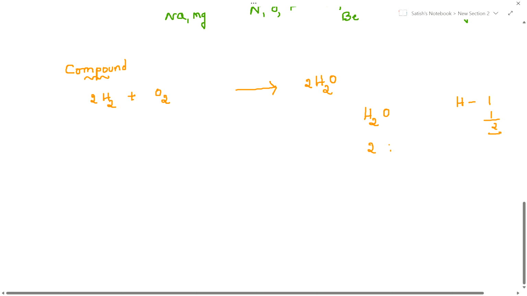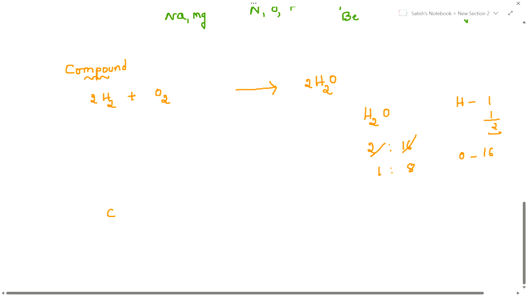What is oxygen atomic weight? 16. So 2 is to 16. Means simplest ratio, how much it is? 1 is to 8. Wherever you make water, wherever you see the water, once it forms the water means definitely these two elements are combined in a fixed ratio. Fixed ratio, that is 1 is to 8 ratio. Any water, any sample you can select. So it is always combined in the fixed ratio.